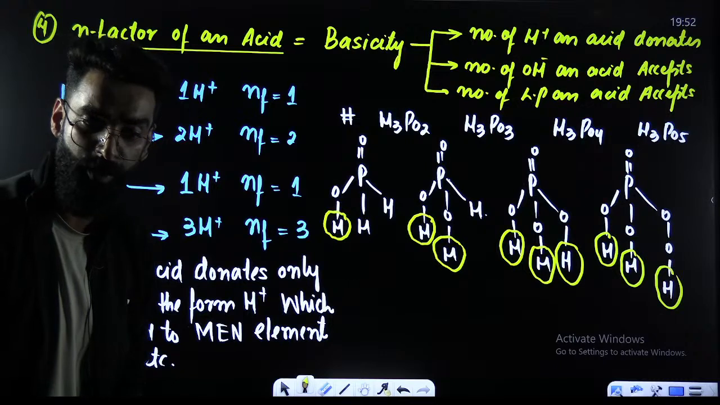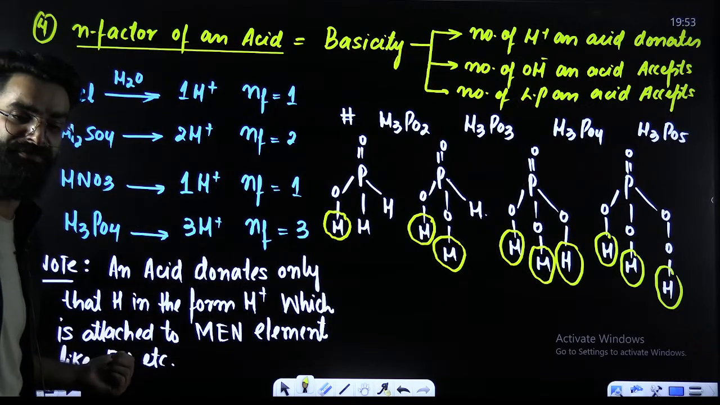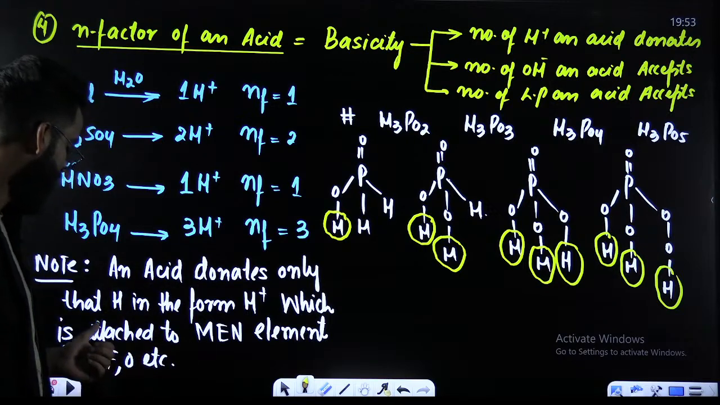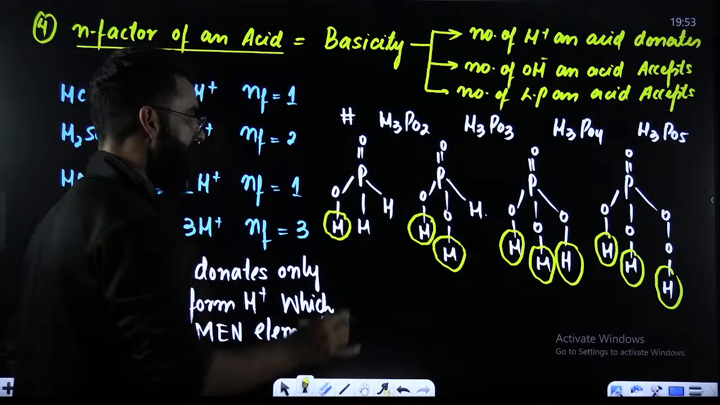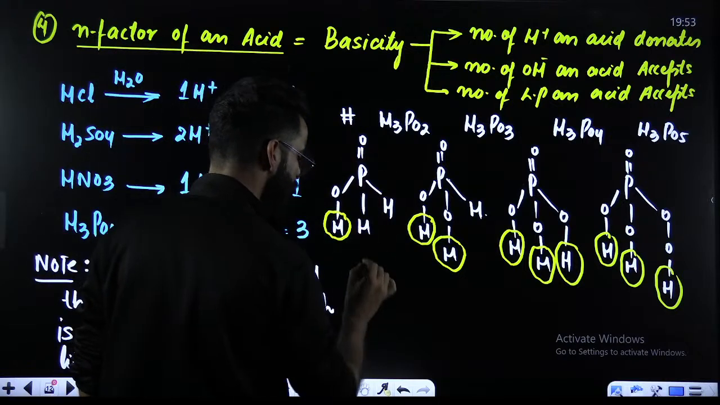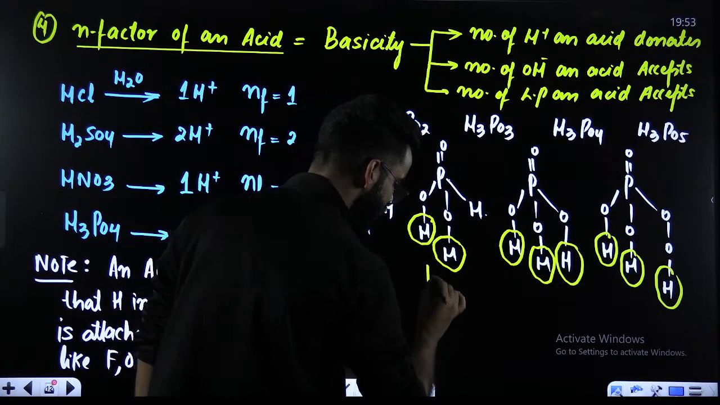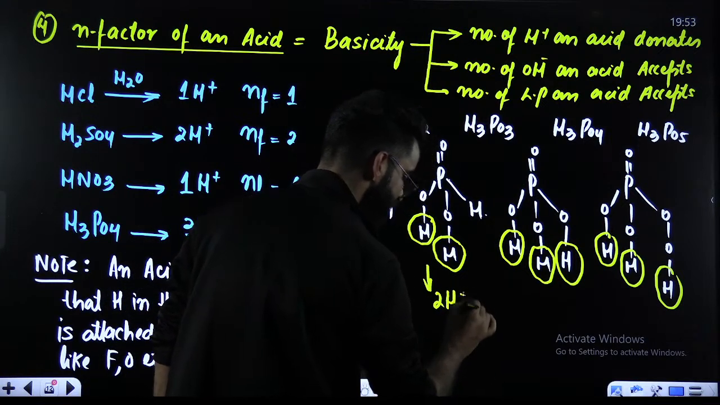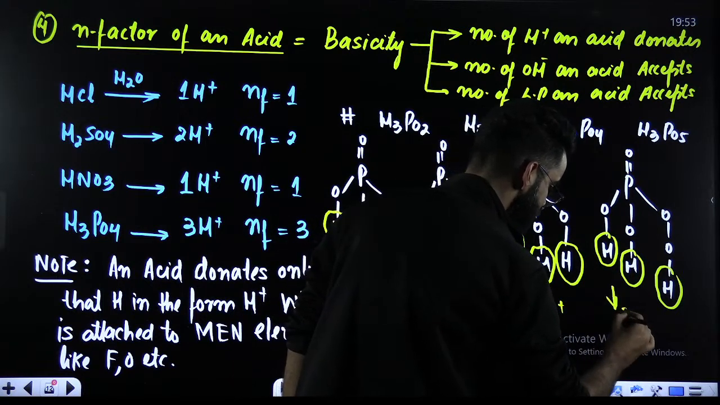And I told you long back, an acid donates only that hydrogen in the form of H positive which is attached to a more electronegative element like oxygen. So if I ask you how many hydrogens this is going to donate in the form of H positive, I'll say 1 H positive. This one, 2 H positives. This one, 3 H positives. This one, 3 H positives.